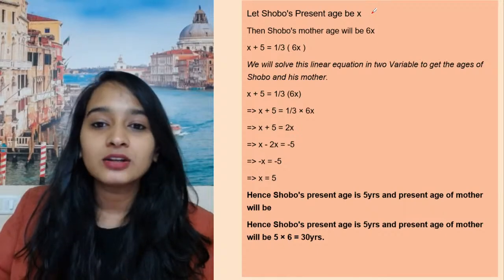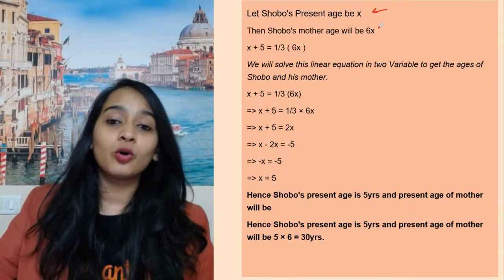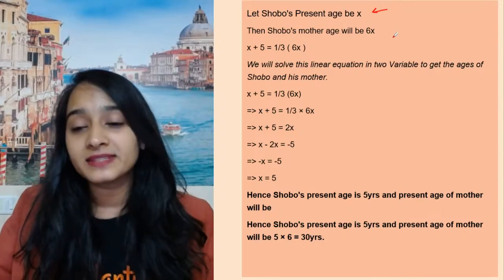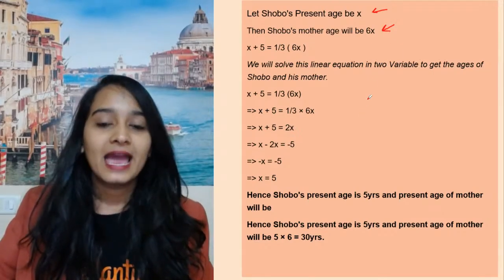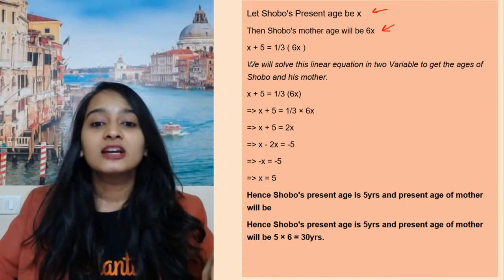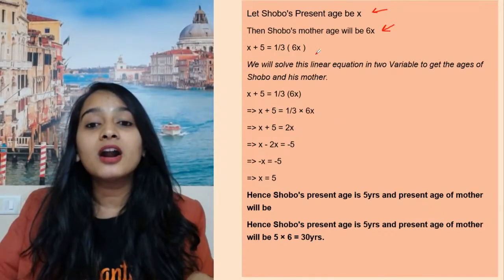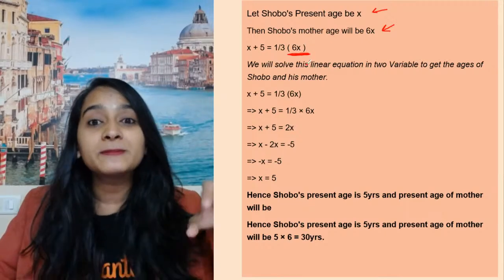So what did we do? We took Shobho's present age to be x. Since Shobho's mother is 6 times x, it is 6 into x. And then after 5 years, Shobho will become x plus 5. It will become 1/3 of Shobho's mother's present age.